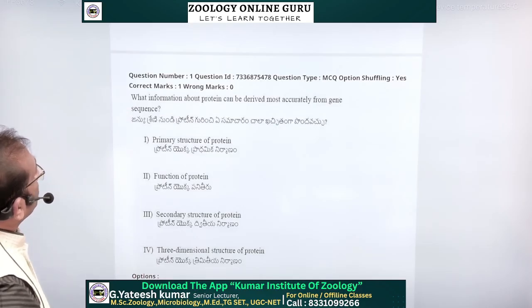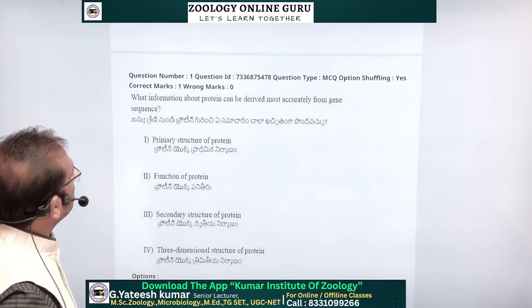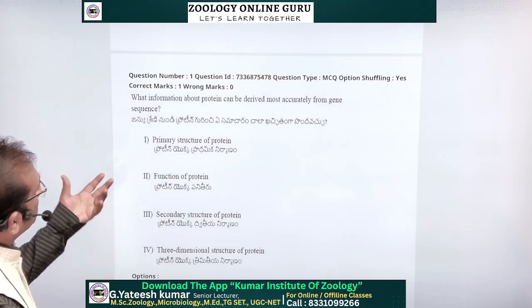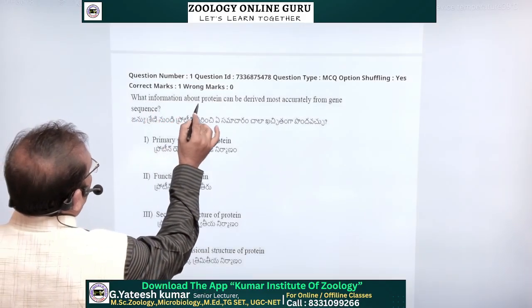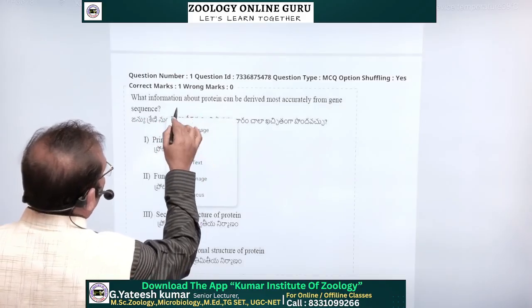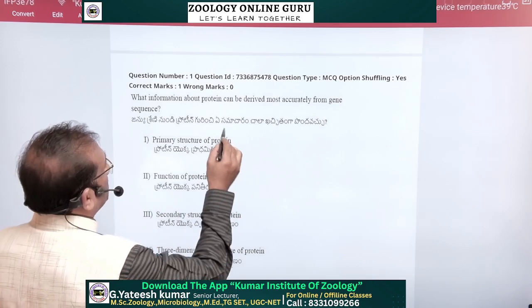MCQs. What information about protein can be derived most accurately from gene sequence? See the depth of the question.